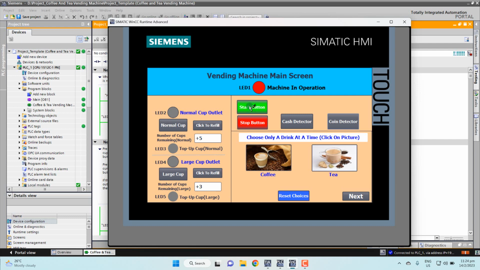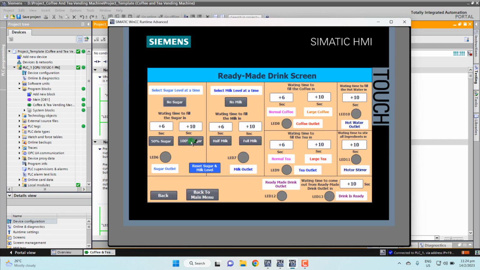So I press the start again. I choose the left, choose the coin or tea. Click next. I choose the no sugar hot milk. Let's do the same timing. The program is all the same procedure. We know the first procedure, then after all the last one is all the same procedure.